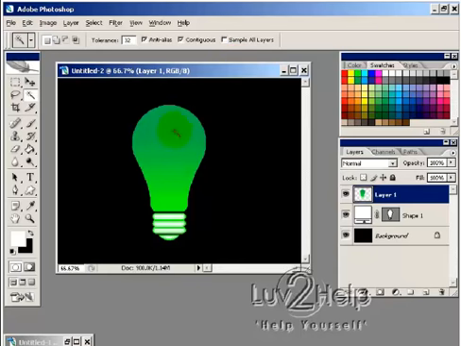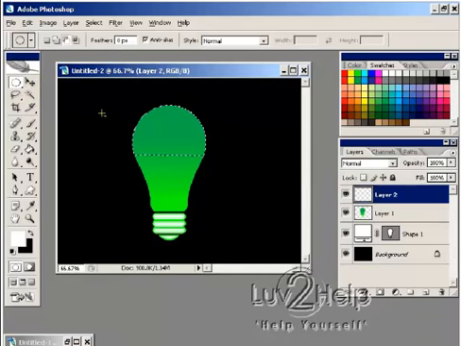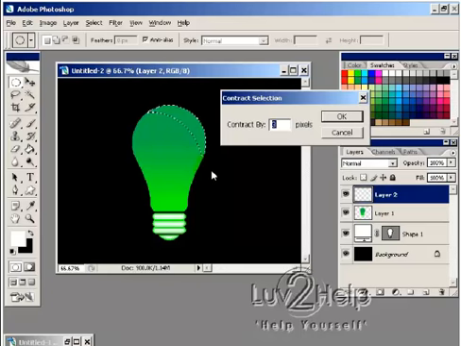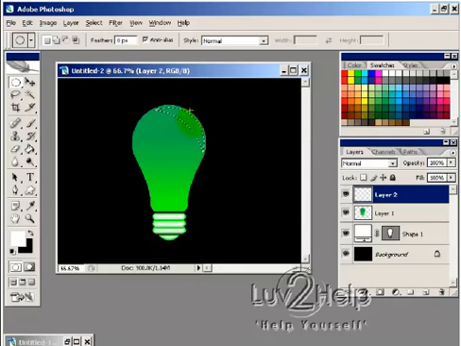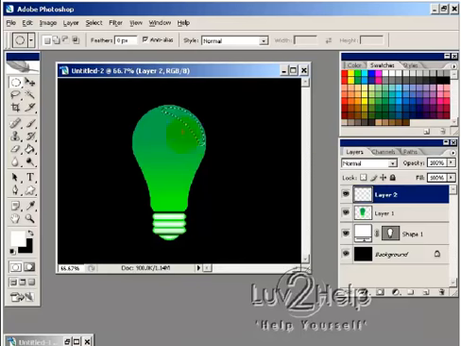Next thing what we want to do is, using our magic wand tool, click on the bulb, and it should select only a portion of the bulb, and then create a new layer, and then using the elliptical marquee tool, whilst holding Alt, just draw a circle so that it gives us like a banana selection, just like so. Then go into select, modify, contract, and we'll do it by about 5 pixels, and then go to select, modify, smooth, and we'll do that by about 9 pixels. And so it's given us a rounded banana shape there.